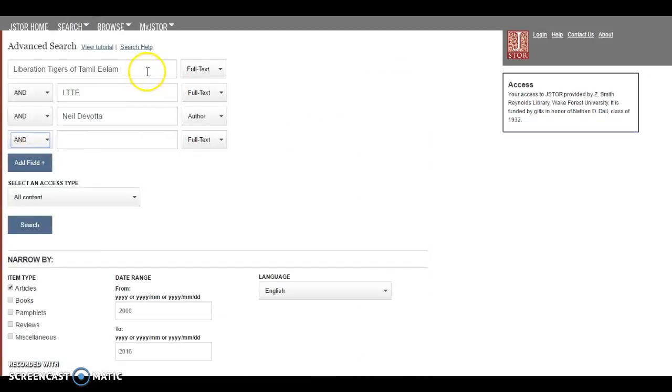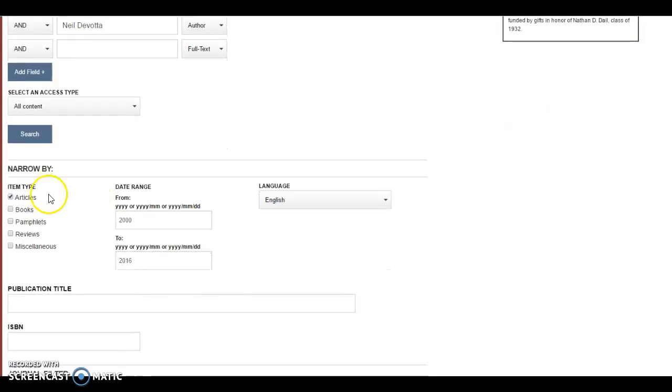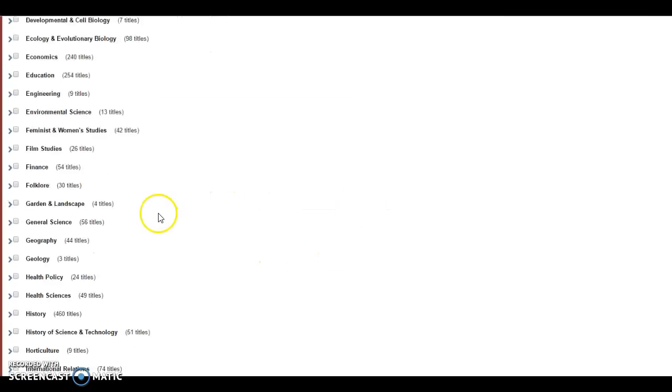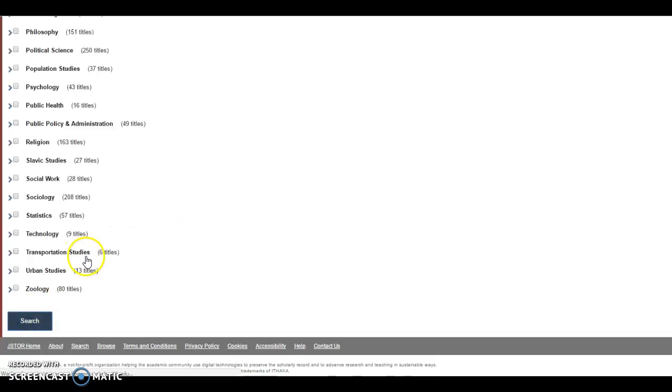So in this case, we're going to go to an advanced search. We're going to use the same name for the terrorist group, but we're also going to use the acronym that the group uses. And here we're going to use the author function, and we're going to put in Neil DeVotta, who happens to be a Wake Forest professor and an expert on the subject. We're going to make sure we can access all content here. So we're getting a very specific search here by using the author. We're going to go to articles to make sure we see the articles that he's written. We're going to go to the same time periods that we've been looking for before to make sure it's modern. And we're going to make sure it's in English. Again, we're not going to touch these different types of subjects. But we're going to go back to search.